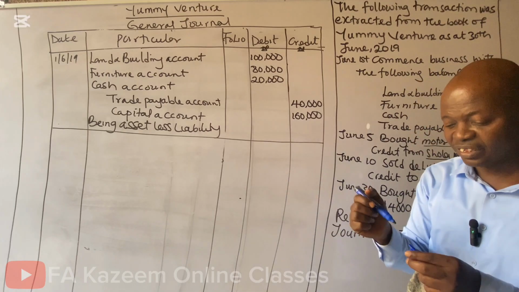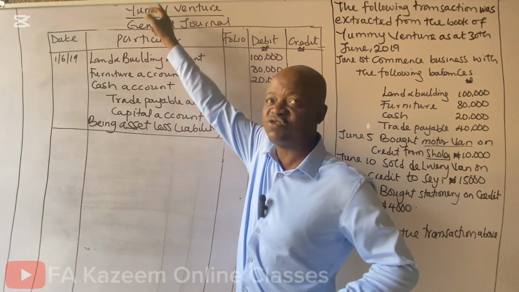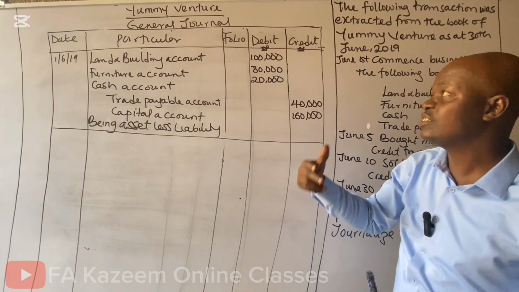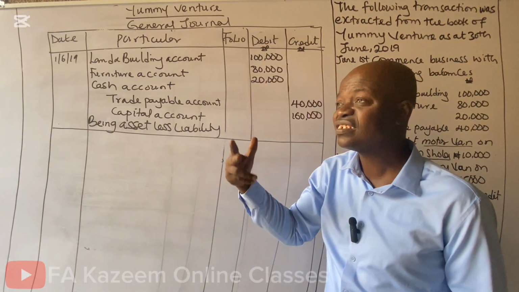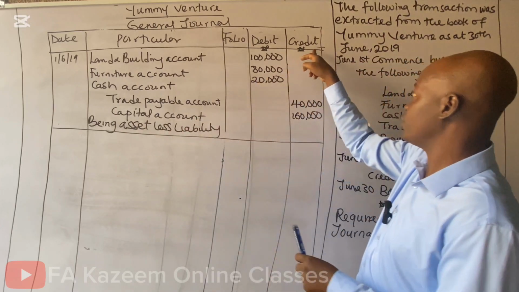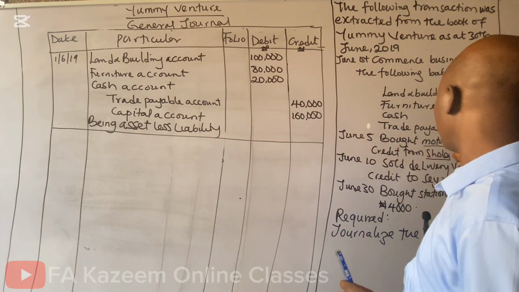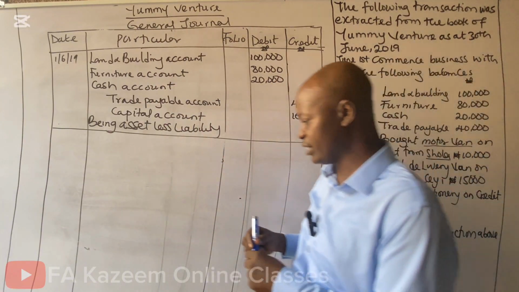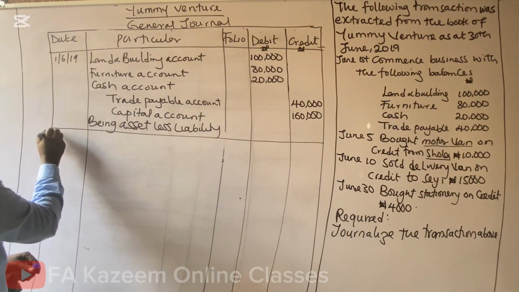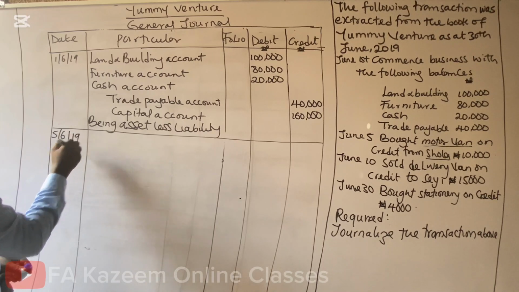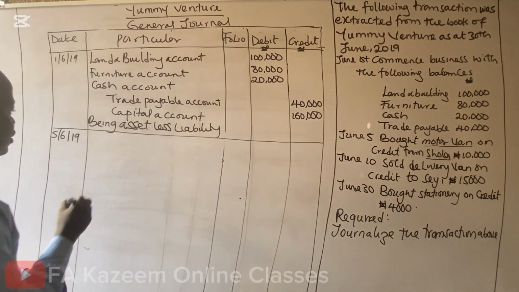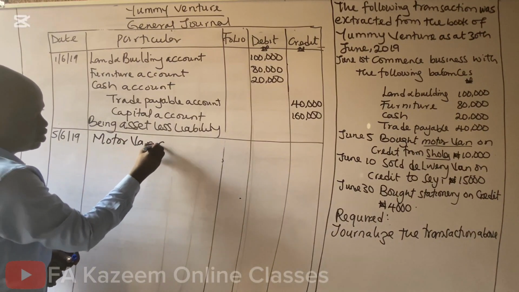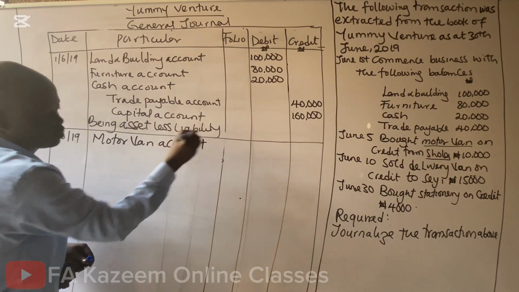And what is the item to be debited? Any item that Umi Venture is receiving is the item to be on the debit side. Any item that is going out of the business or is serving as a giver will be on the credit side. Now, what is this? Bought motor van. Who bought the motor van? Umi Venture. Meaning, Umi Venture is receiving a motor van on the 5th of June, 2019. Now, what they received was motor van. Debit motor van. What is to be debited must come first.